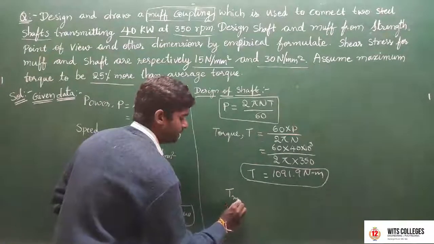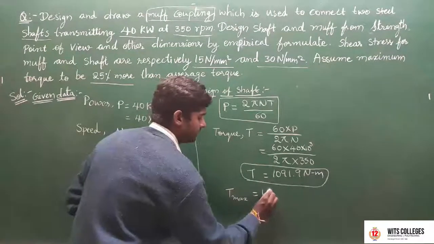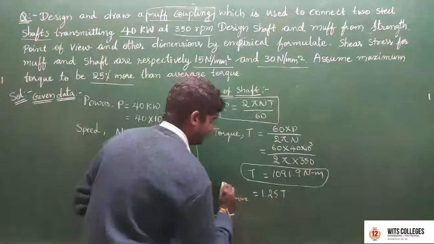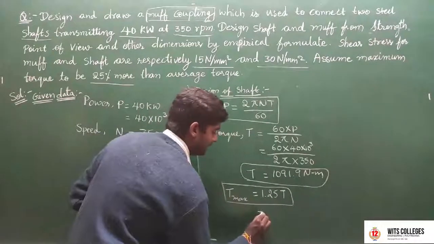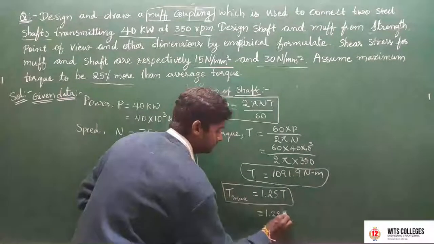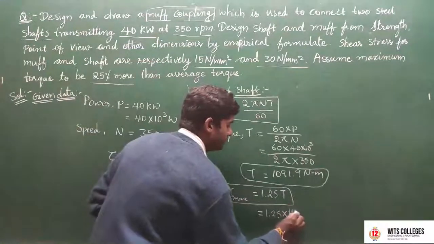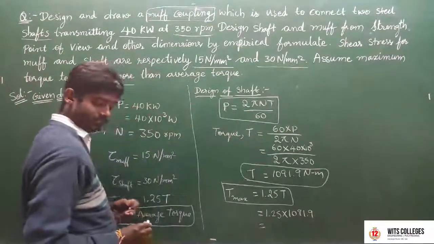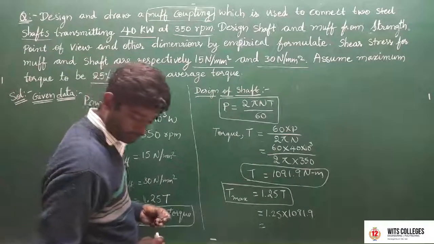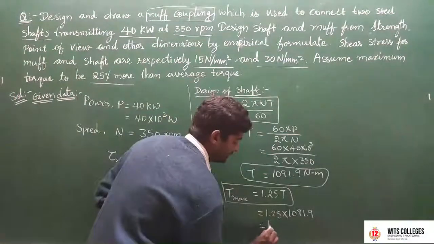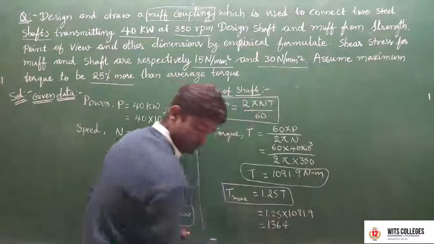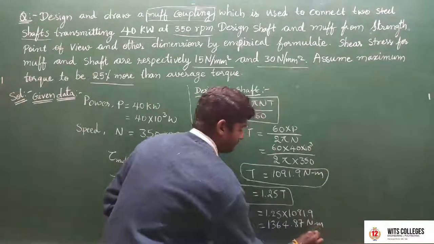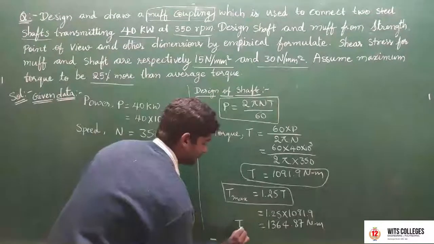Then T max is equal to 1.25 into T, which is 1.25 into 1091.9, approximately 1364.87 Newton meter.